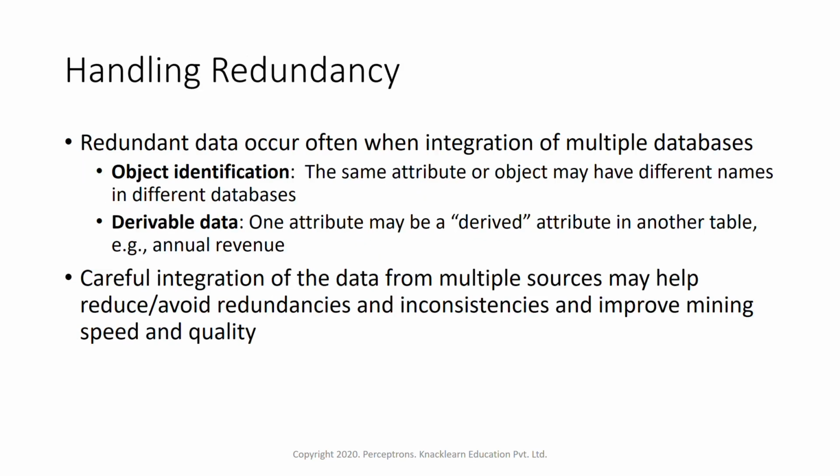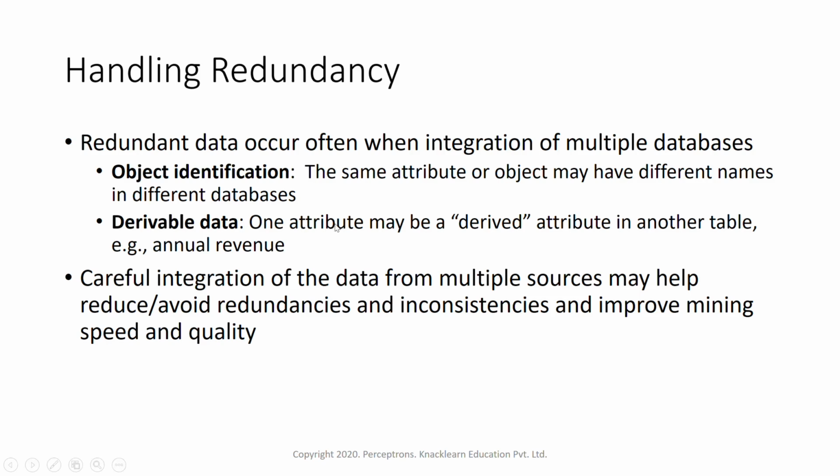Next is handling redundancy within the data set. Redundant data occur often when integration of multiple databases is happening. In data integration, we will be getting data that might give us redundancy. In that case, we can also do object identification. That is, the same attribute or object may have different names in different databases. So that's what we have to identify.